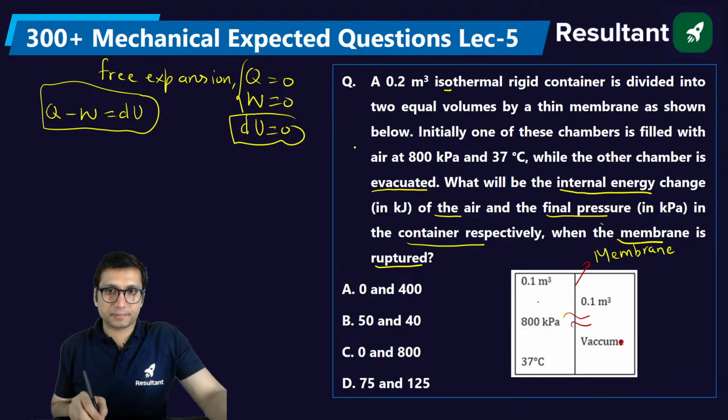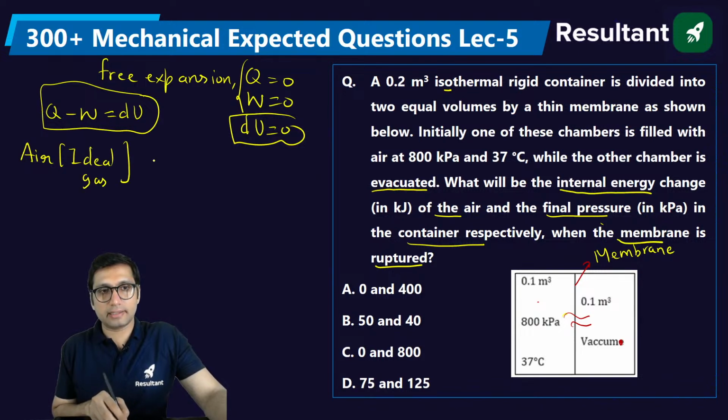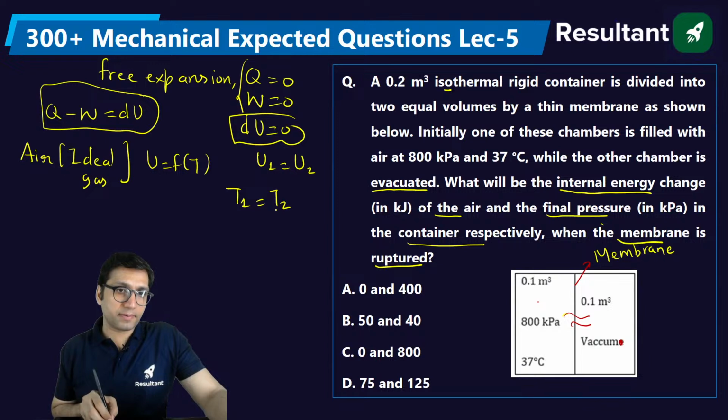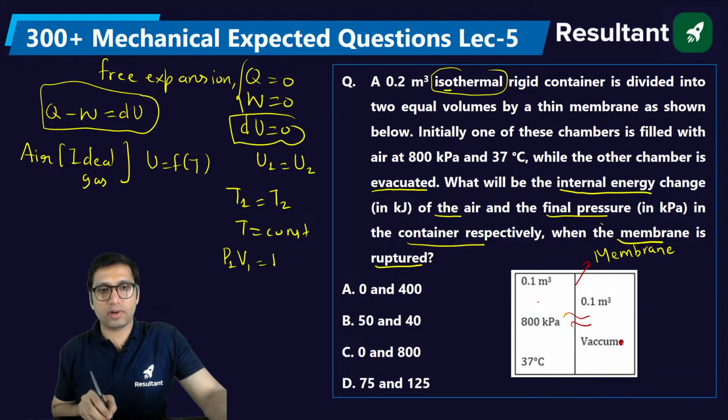Now in this particular case, air is given, and air can be treated as an ideal gas. If you consider air as an ideal gas, for an ideal gas, internal energy is a function of temperature. Because the change in internal energy is zero, you can say initial internal energy is equal to final internal energy, or you can also say initial temperature is equal to final temperature. It is a constant temperature, and it is already given, so you can consider it isothermal. If it is isothermal, you can write P1 V1 is equal to P2 V2.